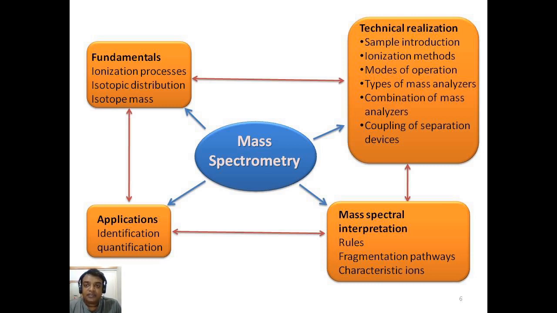Now, after the technical realization, one can also understand the interpretation of mass spectra. For the interpretation of mass spectra, a scientist or technician must know the rules of fragmentation, also the pathways or patterns of fragmentation, and last but not least, how to characterize the fragmented ions very precisely.